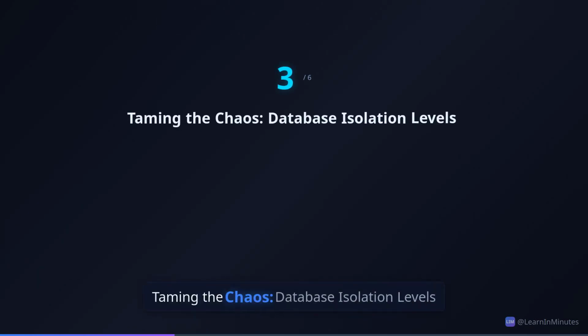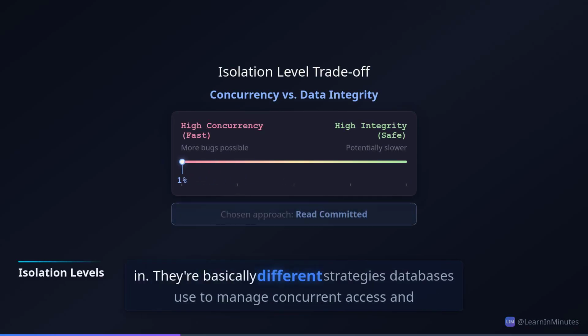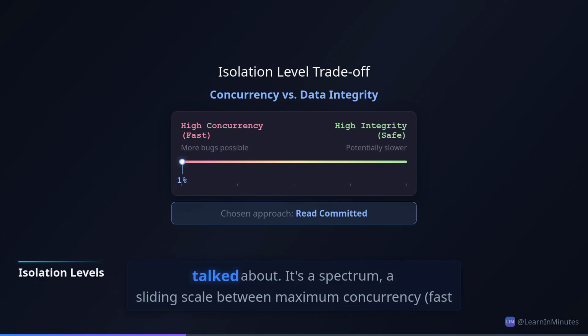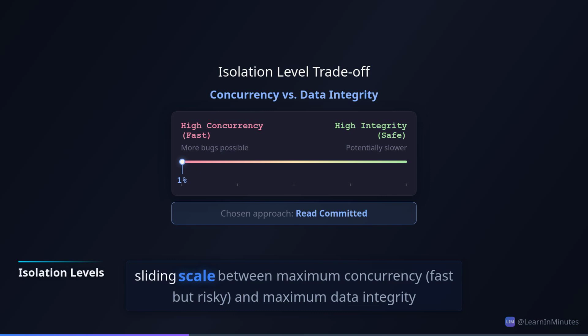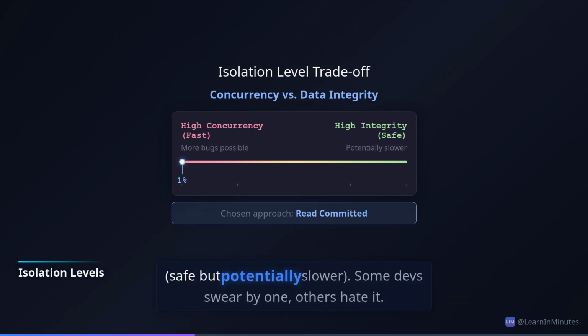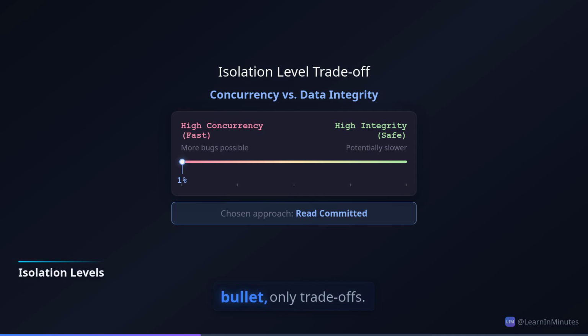Taming the chaos. Database isolation levels. This is where isolation levels come in. They're basically different strategies databases use to manage concurrent access and prevent those nasty bugs we just talked about. It's a spectrum, a sliding scale between maximum concurrency, fast but risky, and maximum data integrity, safe but potentially slower. Some devs swear by one, others hate it. Here's my take. There's no silver bullet, only trade-offs.